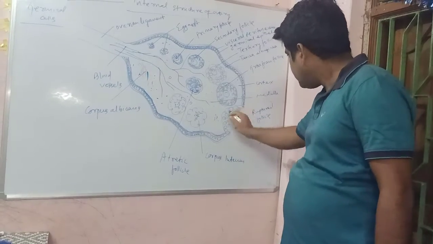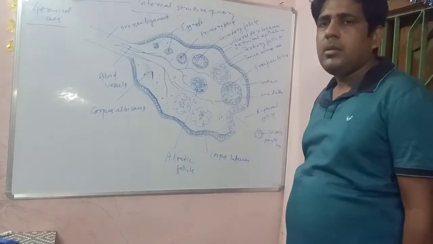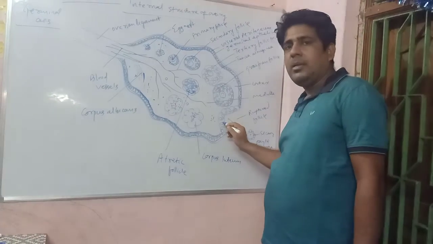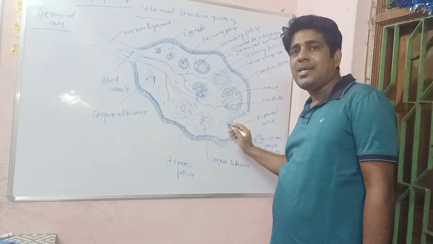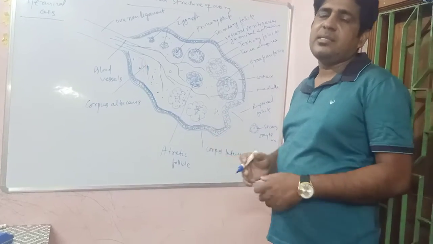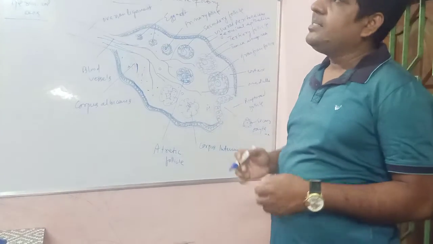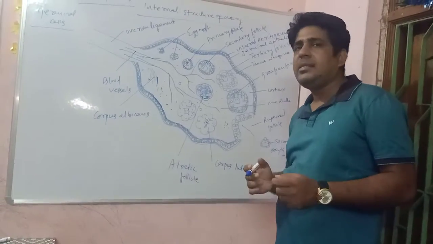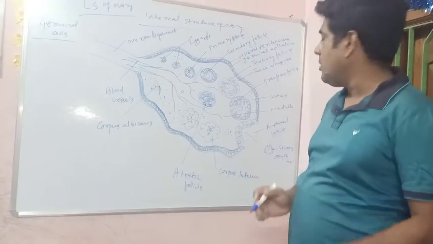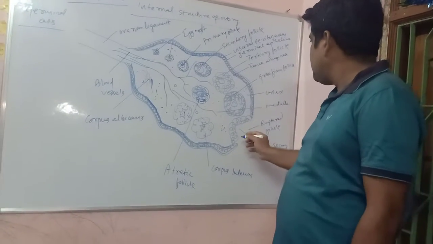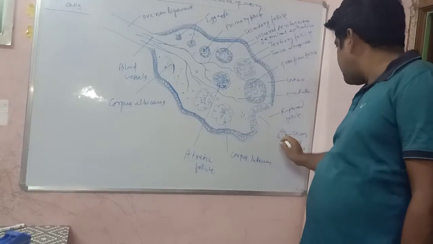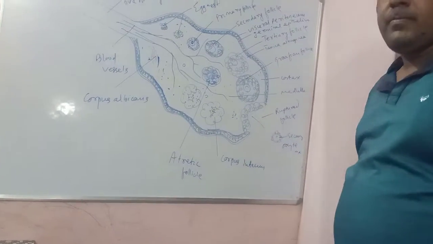This is the rupture of the Graafian follicle, and rupture is assisted by LH hormone. LH is also called ICSH. LH means luteinizing hormone or ICSH, interstitial cell stimulating hormone. LH is also secreted from the adenohypophysis, and this is the secondary oocyte.